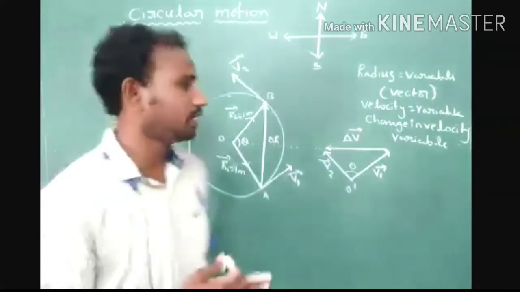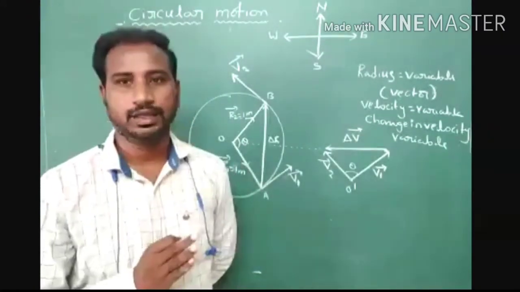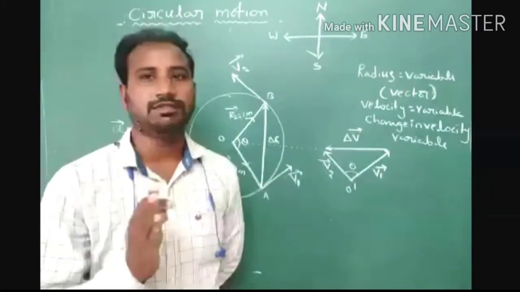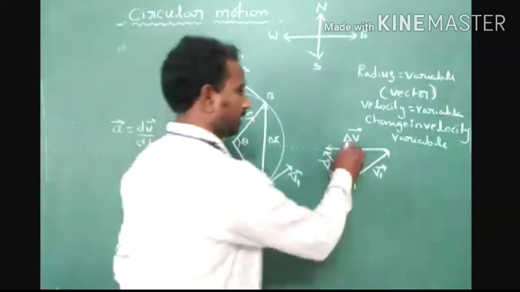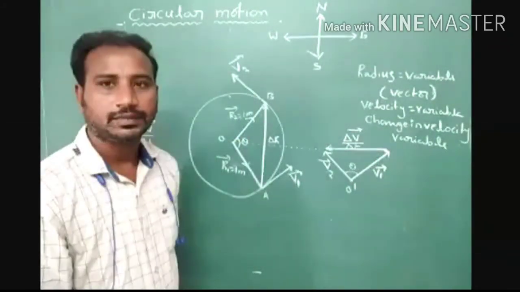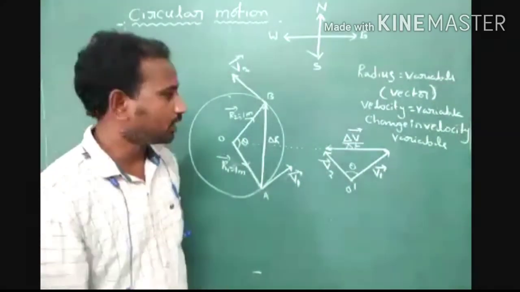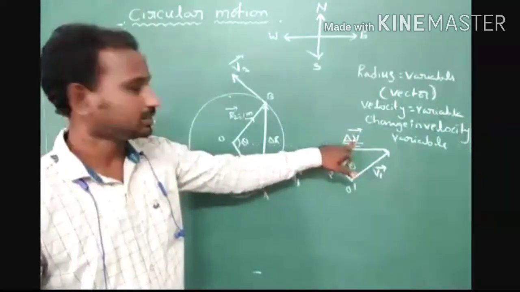But here we consider that the motion is uniform circular motion. Now find the rate of change in velocity in uniform circular motion. So here the rate is delta v by delta t. Time is a scalar quantity. The rate of change in velocity is called centripetal acceleration.